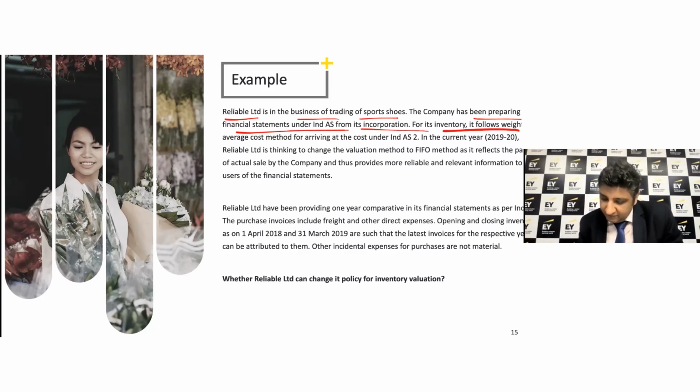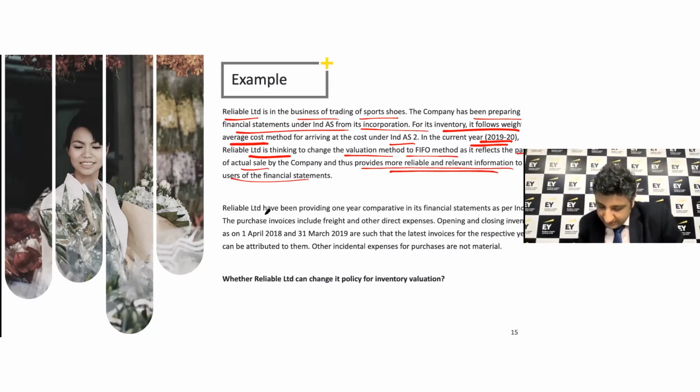For its inventory, it follows a weighted average cost under Ind AS 2. In the current year, which is 1920, Reliable Limited is thinking of changing its valuation to FIFO method as it reflects the pattern of actual sales and gives a more reliable and relevant information. So it's a voluntary change we are talking about, and the objective of reliable and more relevant information is achieved. So yes, they have a choice to bring this change.